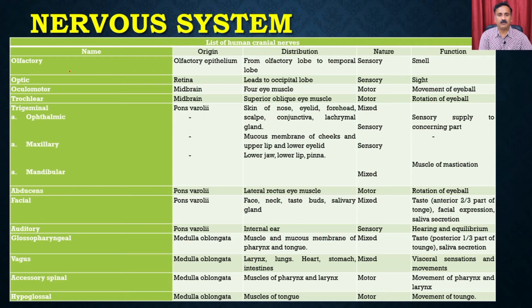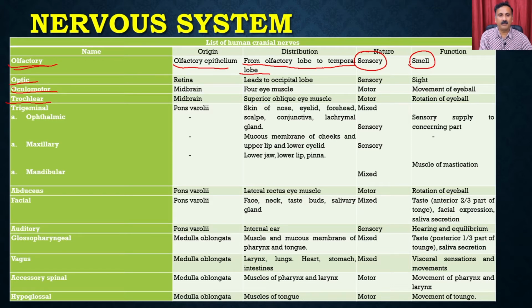So you have the different types of nerves, like the olfactory nerves, the optic nerves, the oculomotor nerves, the trochlear nerves and so on. And their function is already given. So for example, for the olfactory nerves, the origin is the olfactory epithelium. And what is the distribution? It is distributed from the olfactory lobe to the temporal lobes, and it is a sensory neuron. And what is the function? It helps in terms of smell. So it actually brings the sense of smell.